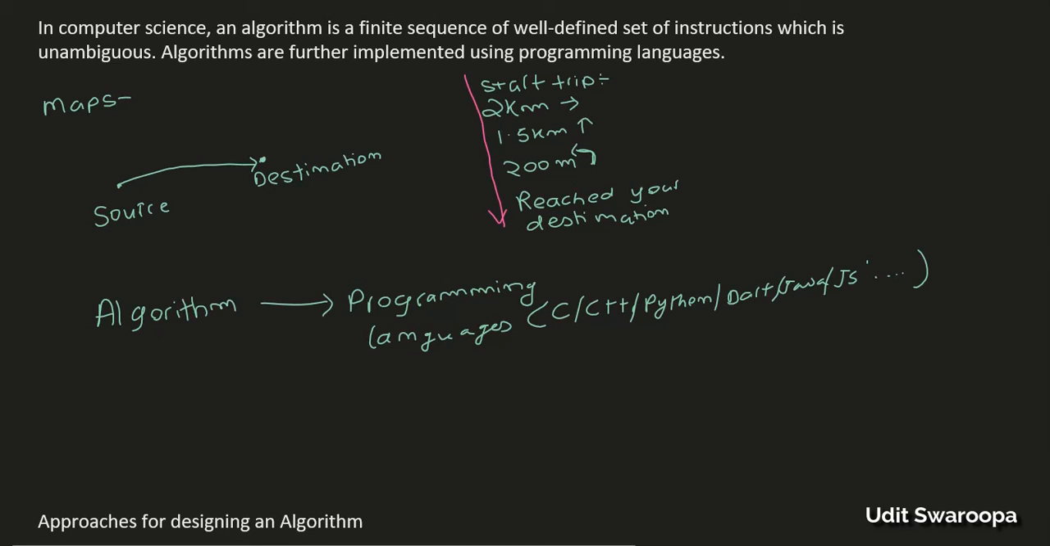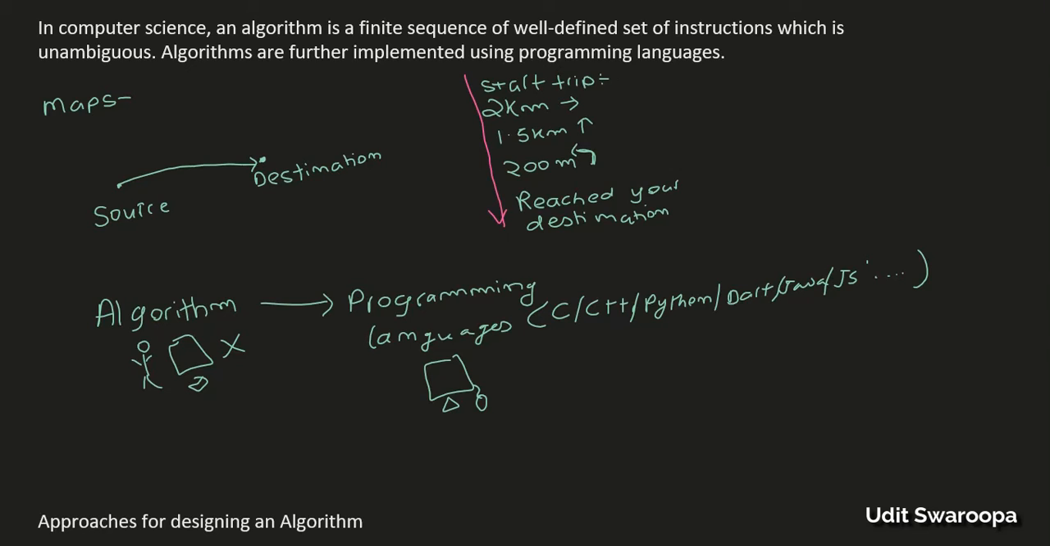Now the thing is that we humans are very smart and we can understand an algorithm, but the computer cannot understand such languages. We need to implement the algorithm using a programming language so that it can be understood by the computer and the computer can solve it. The languages we use are C, C++, Python, Dart, Java, JavaScript, and there are many more programming languages available across the globe. Now in our series we are using C.